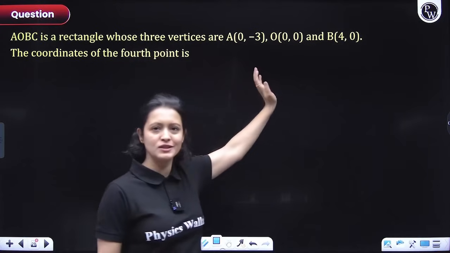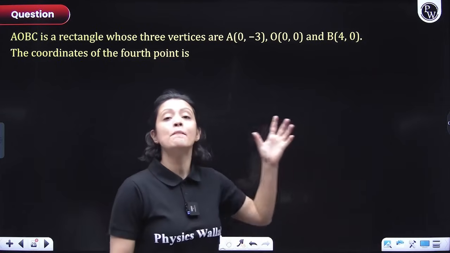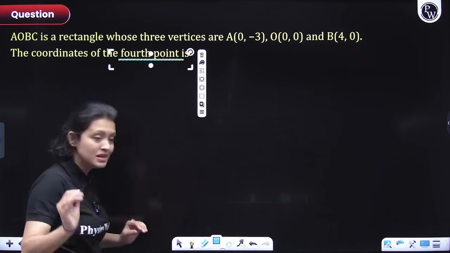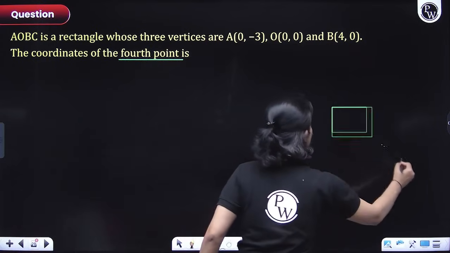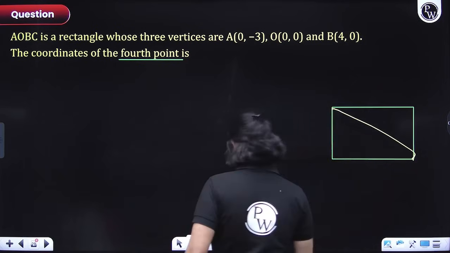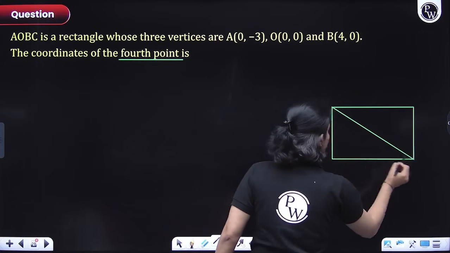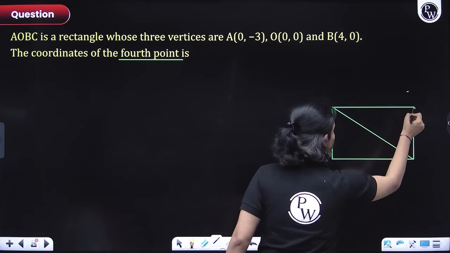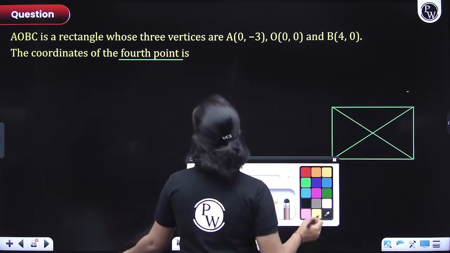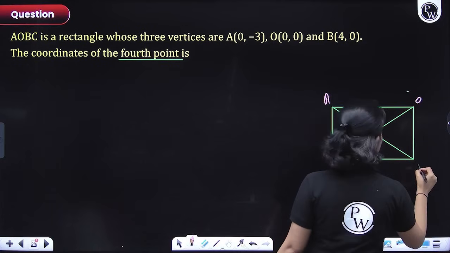The same rectangle was given and its 3 vertices were given, and we figured out the diagonal of the rectangle, right? But this time around we are going to figure out the coordinate of the 4th point, the missing point, right? So let me first quickly make a rectangle here, everyone. So this is the rectangle, and this here is one diagonal, this here is the second diagonal. Why did I draw the diagonals here? You will understand. First of all, let's name this: A, O, B, C.